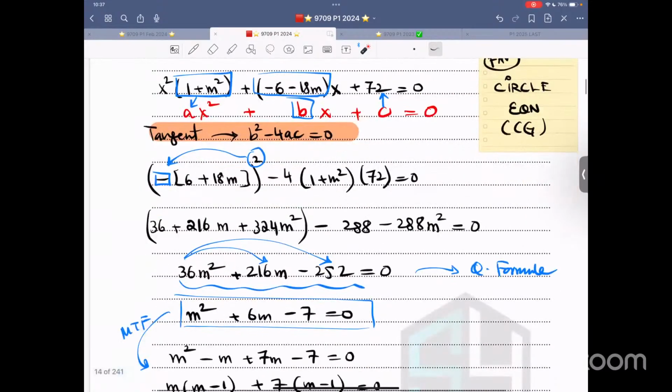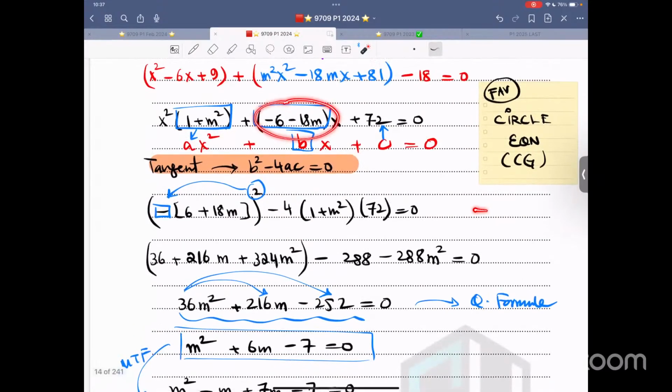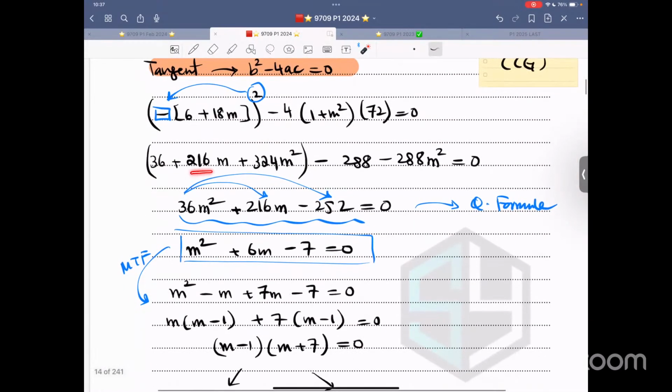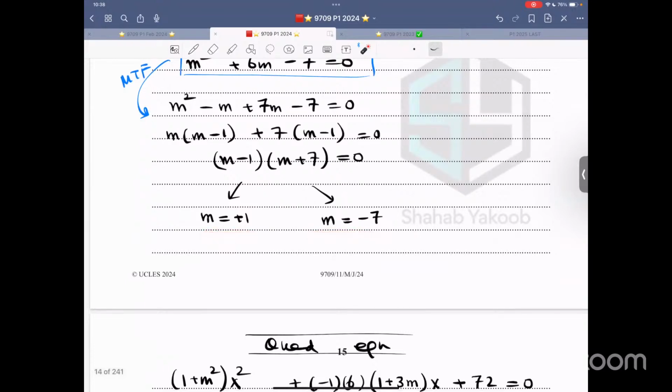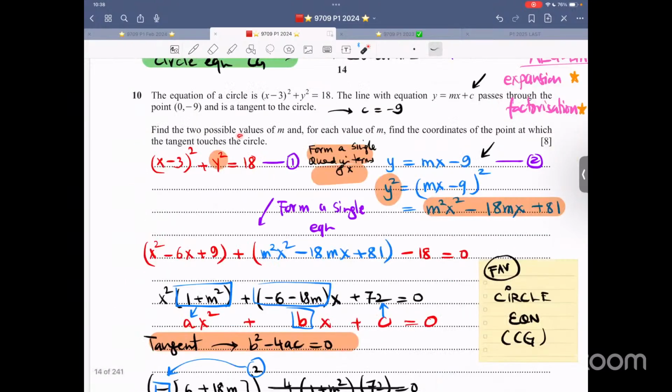Apply this concept: minus a minus b whole square is the same thing as a plus b whole square, because the -1 common after squaring becomes positive. And then look at all these weird numbers that you are getting, because they know that you have a very nice calculator. So it's time to put the calculator to use. You get this thing. If it's factorizable, factorize. If you think it's difficult, then the quadratic formula is already there. So you are solving, getting two answers. M is this, M is this. Find two possible values of M.